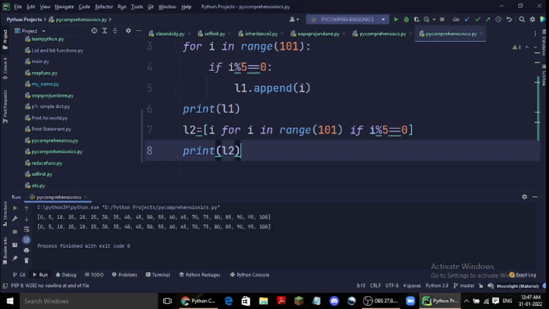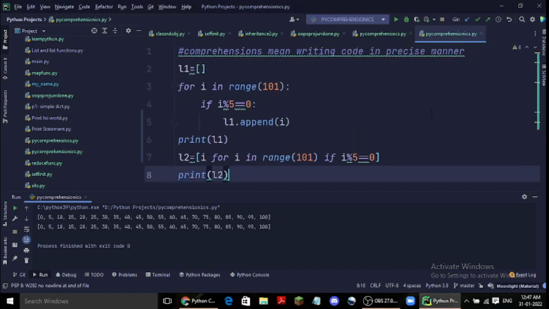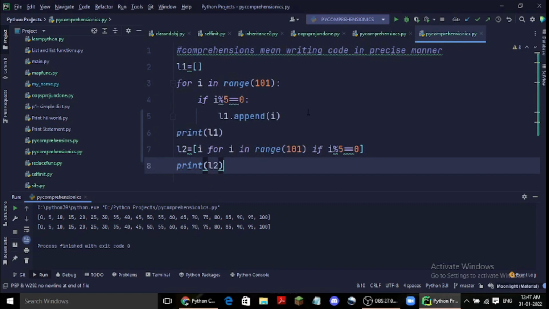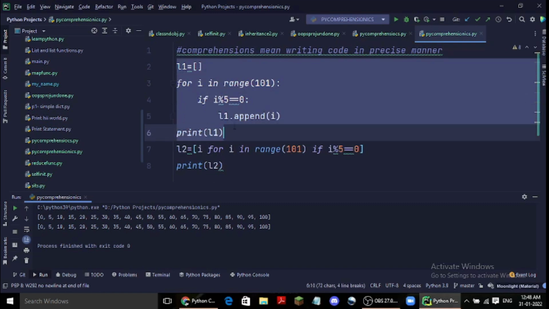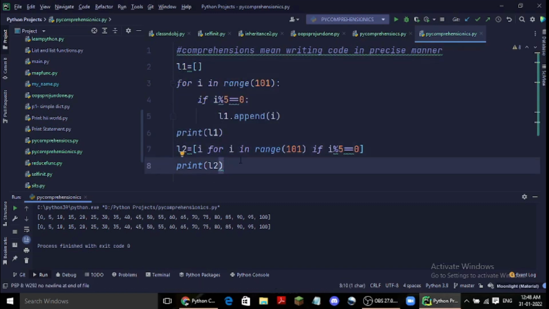Now here you can see it has printed L2, which is same as L1. Both the programs are the same, but one is written in somewhat better fashion. And this is list comprehension.